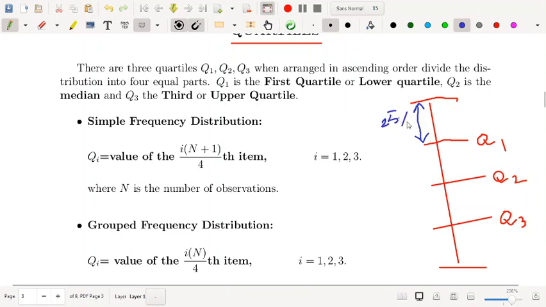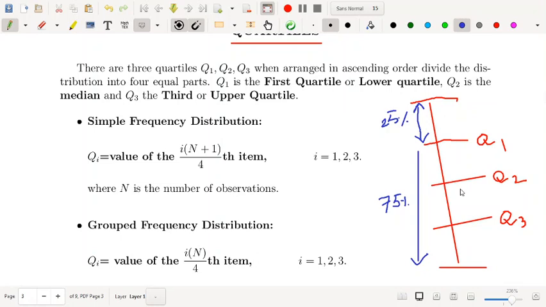25% data, and above Q1 there are 75% data. Clear? Because this is divided into 4 equal parts. Below Q2 there are 50% data, and above Q2 there are 50% data. So Q2 divides the whole observation into 2 equal parts. That is why Q2 is called the median of the observations.